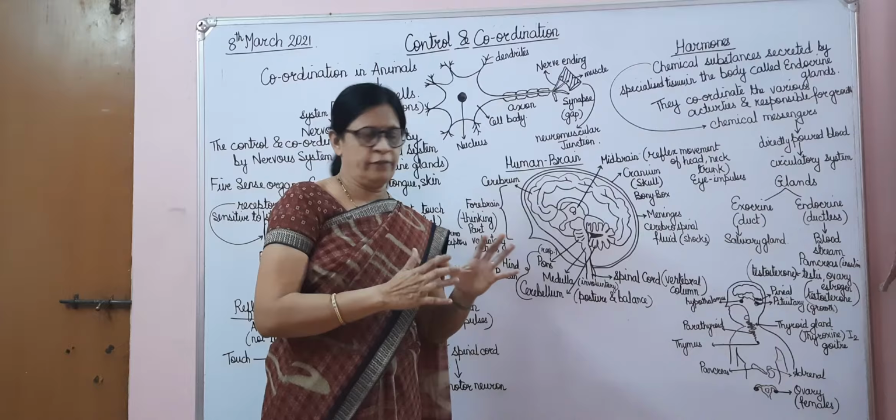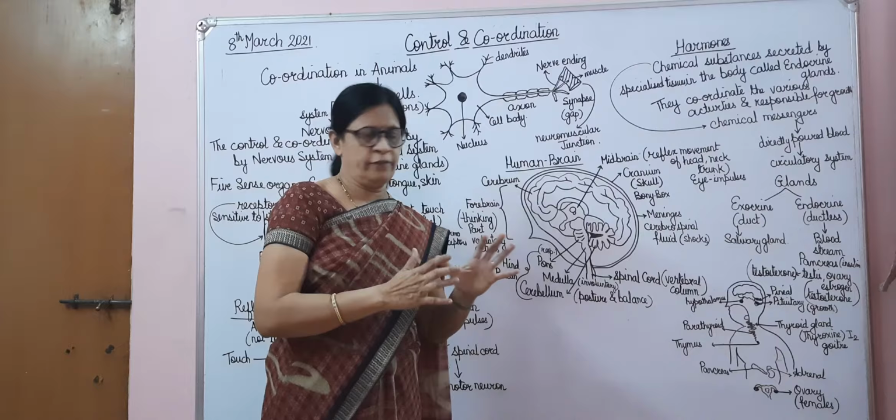body. The hormones are chemical substances, and these chemical substances are secreted by the endocrine glands, which are known as the ductless glands. So control and coordination in animals is done with the help of the nervous system and the hormonal system. Now when this nervous system and hormonal system work in the body, it is due to our senses.